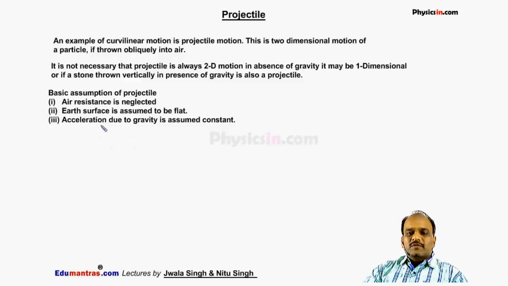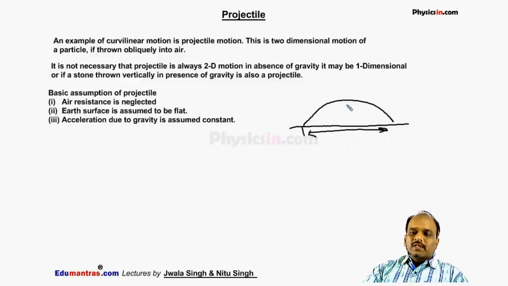Means the projectile which we are studying is for a very short range. The distance traveled by the projectile, when this is our Earth's surface, we can take it as flat. If I throw the particle, it falls at a very small distance. Suppose the distance is 100 meter, 200 meter, or this height is 100 meter or 200 meter, then only the Earth's surface is considered flat and the acceleration due to gravity is assumed to be constant. So we are studying projectile for a very short range and for a very small height.